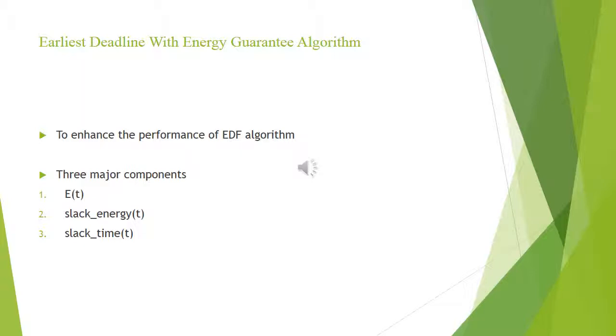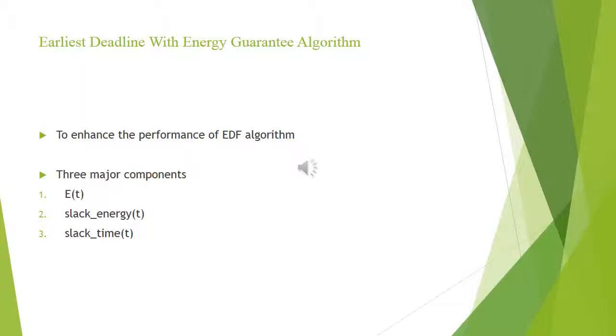For EDEG algorithm, the task is considered to consume energy with any power such that energy storage is sufficient to execute this task during at least one time unit, and the processor will remain idle when there is no sufficient energy in storage. The three major components of EDEG are E of t, slack energy, and slack time, where E of t is the energy that is currently stored at time t.